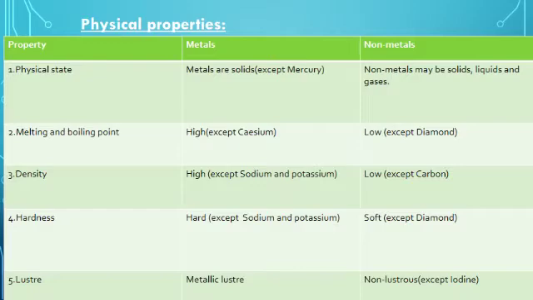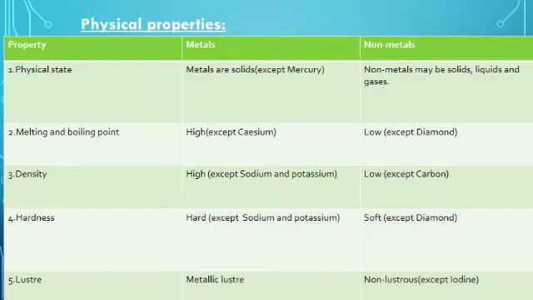Next physical property is hardness. Most metals are very hard. You know that iron, aluminium, copper are very hard to break, and they can withstand quite high pressure without getting distorted. Non-metals are generally not hard. They are brittle and easily break into pieces when hammered.